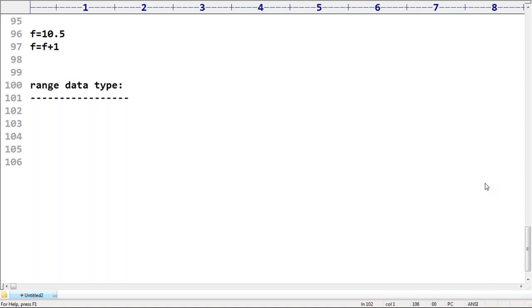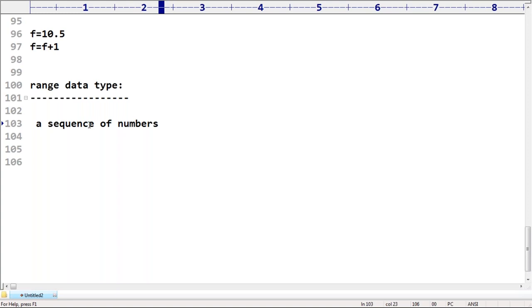What is the meaning of range? Range means a group with a boundary: 1 to 10, or 10 to 20, like that. If you want to represent a sequence of numbers, then happily we can go for range data types.